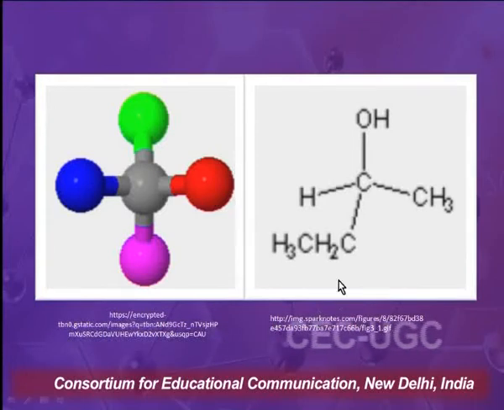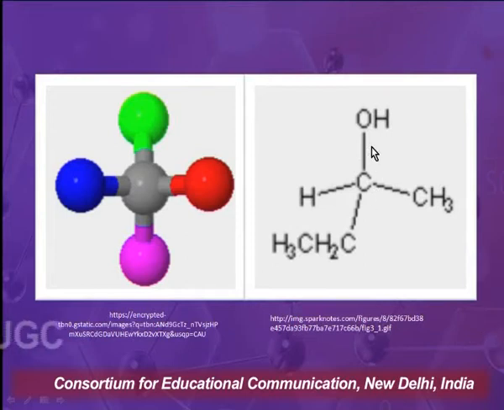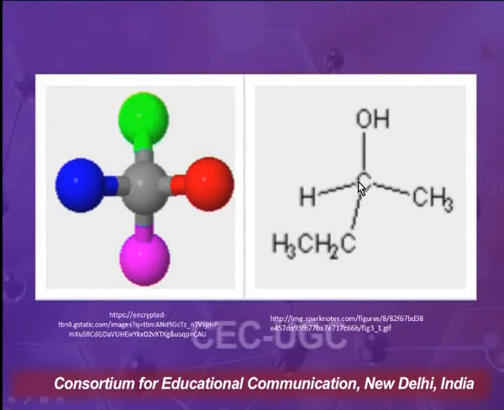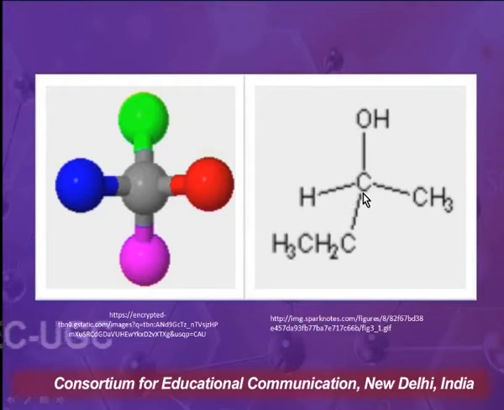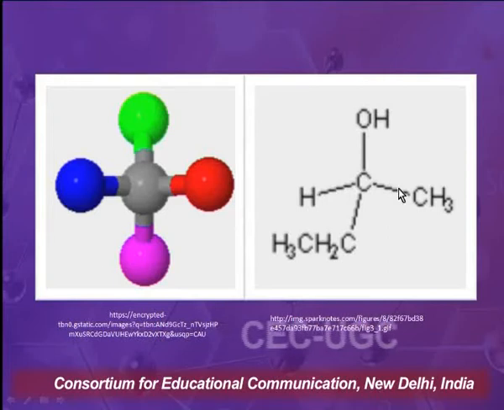Now, when we talk of a chiral molecule, here I have shown you the structure of 2-butanol. In 2-butanol, the central carbon is chiral since it is attached to 4 different groups: a hydroxyl group, a methyl, an ethyl, and a hydrogen atom.